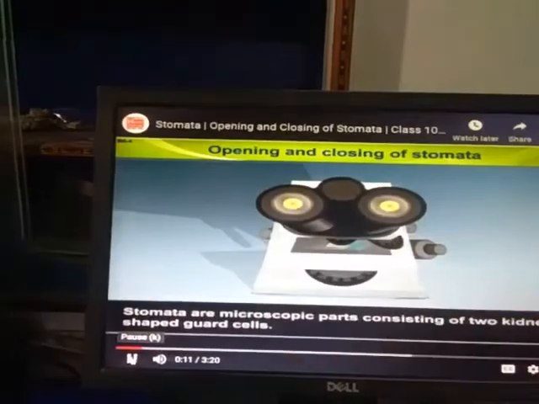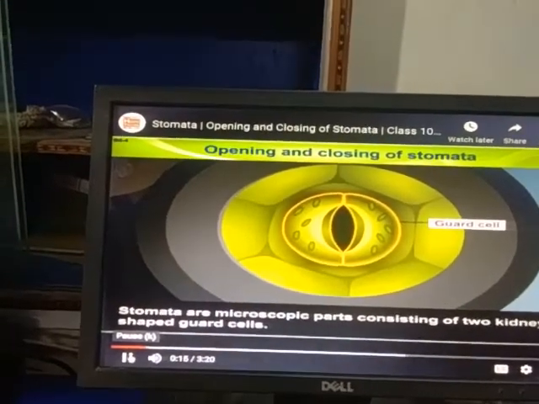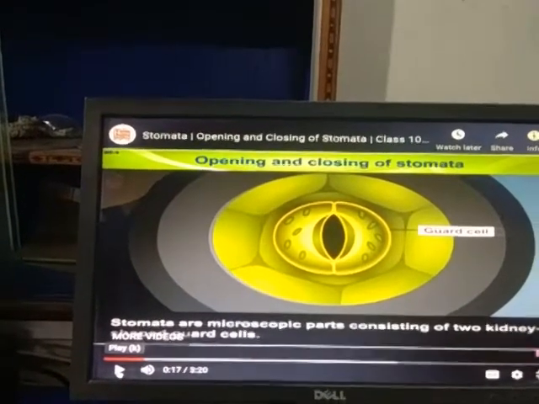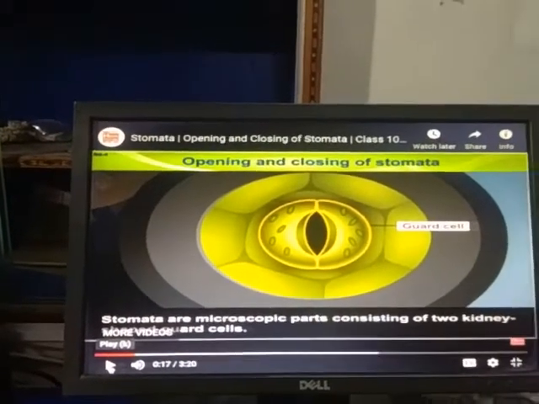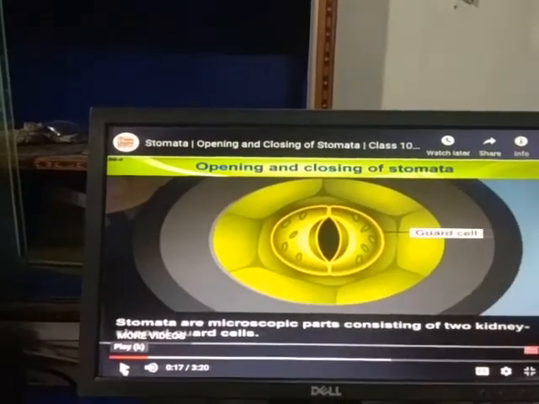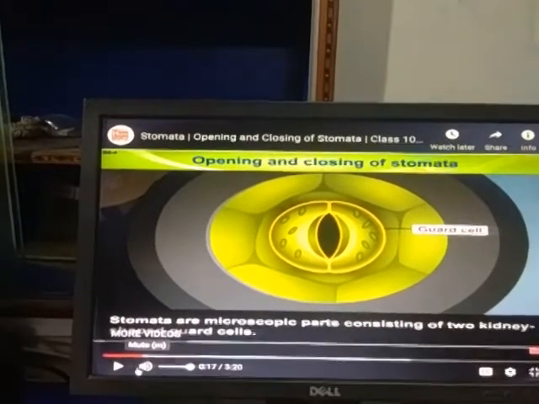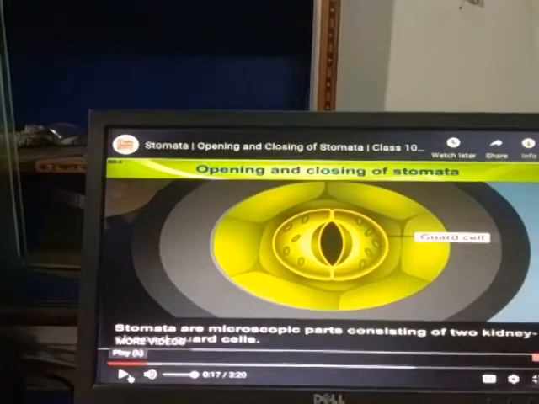As we know, stomata are responsible for exchange of gases and water vapor. Stomata help in the exchange of gases: carbon dioxide from outside to inside of the plant and oxygen from inside to outside.